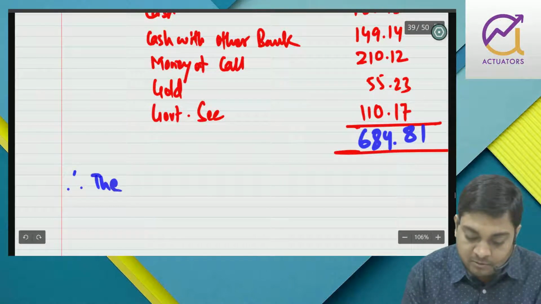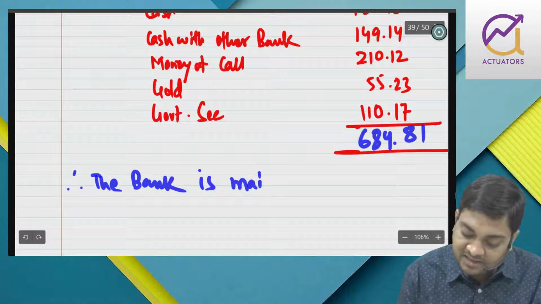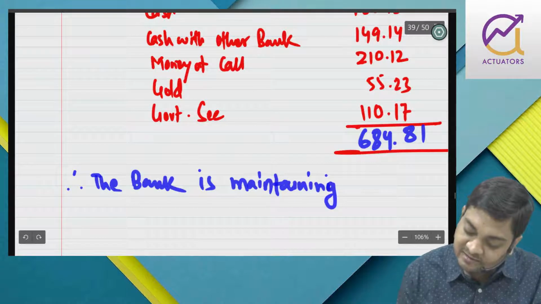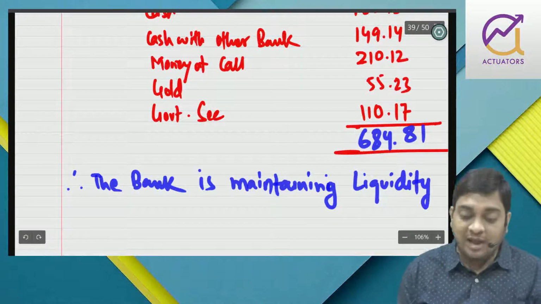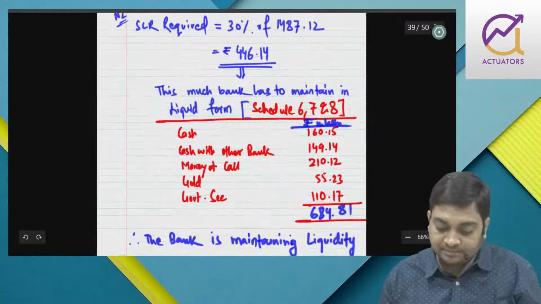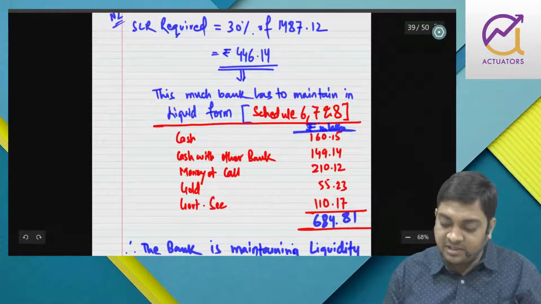Therefore the bank is maintaining liquidity. As in normal business we used to calculate current ratio, here we have statutory liquidity ratio for bank. They cannot lend 100% of deposit, right?